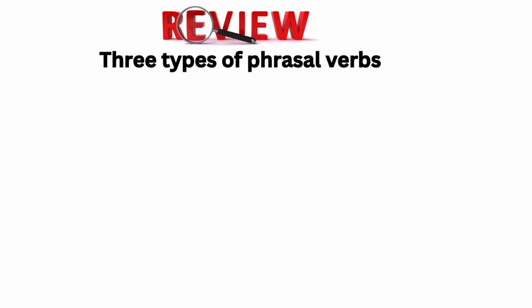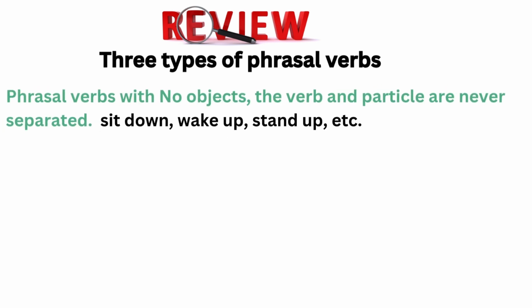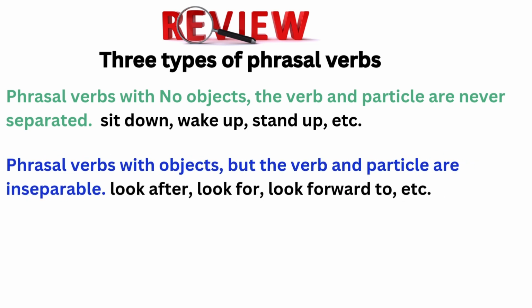Let's quickly review the 3 types of phrasal verbs we have covered today. Type 1. Phrasal verbs with no objects. The verb and particle are never separated. For example, sit down, wake up, stand up, and so on. Type 2.